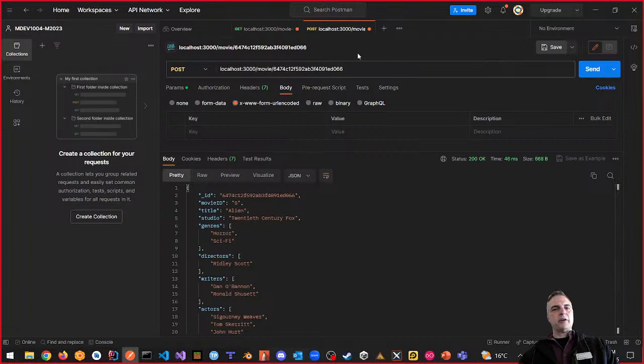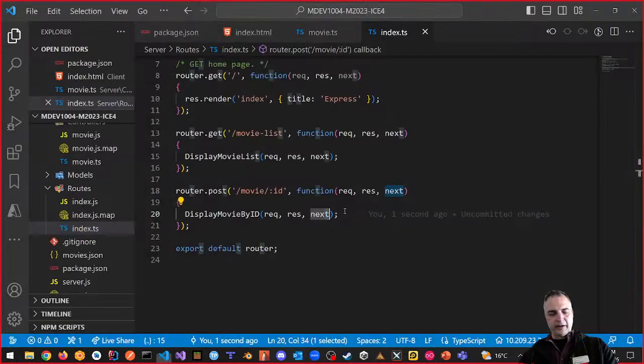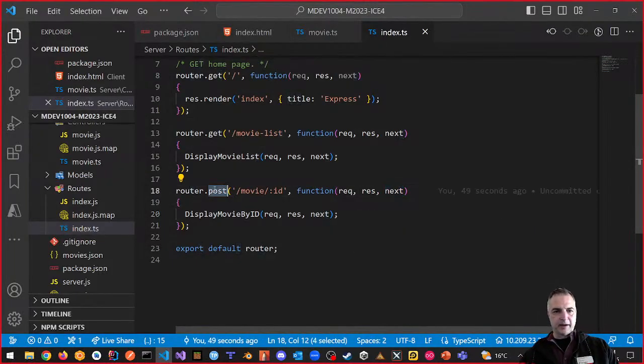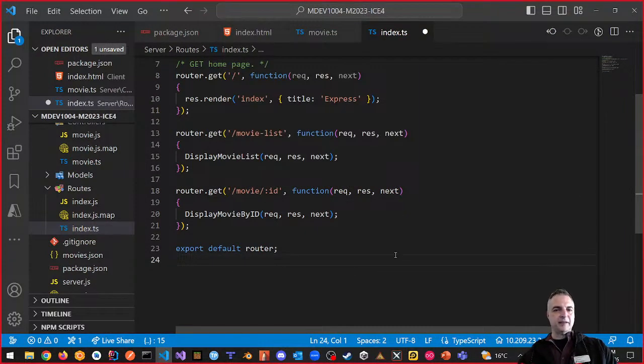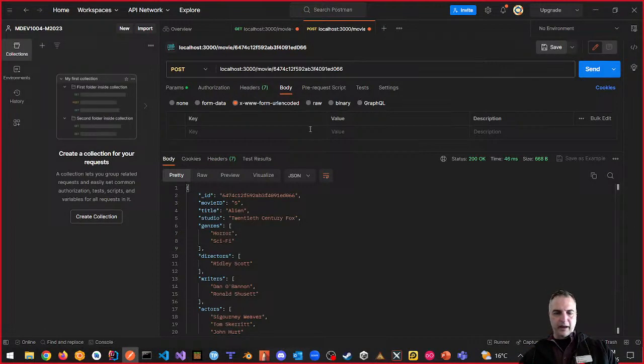So yeah, could it work? Yes. Should it work like this? No. And the reason for this is because of the way we did it. Okay, back to this. So we're going to put this back as a get, because that makes sense, because we're getting the movie by ID, which is what this is, right? And we're going to go back here, and we're going to do a get request. And when we do this again, you can see that we get this thing back.